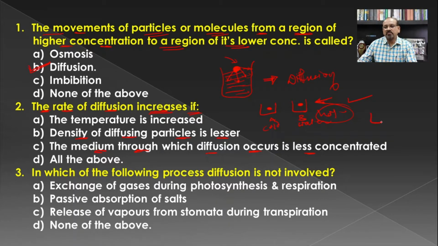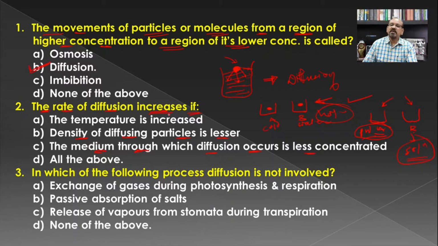For example, if we have container A and container B, if A contains pure water and B contains a solution or sugar solution, and in such a case, if we put another solid, then the diffusion in the pure water will be faster as compared to the diffusion in the solution.